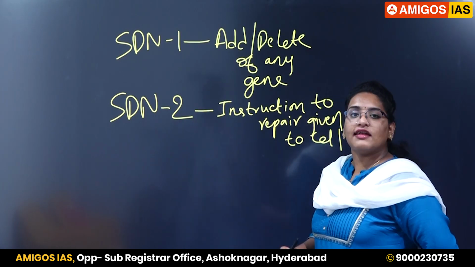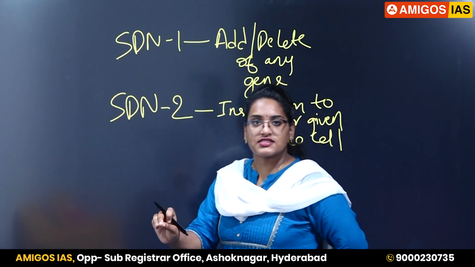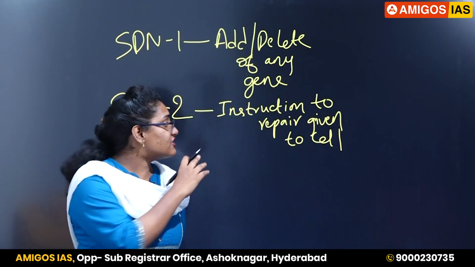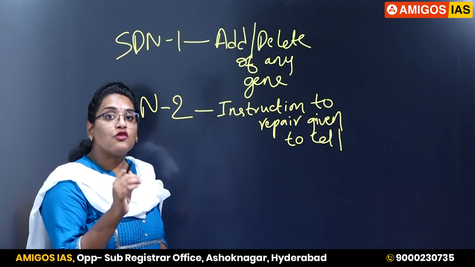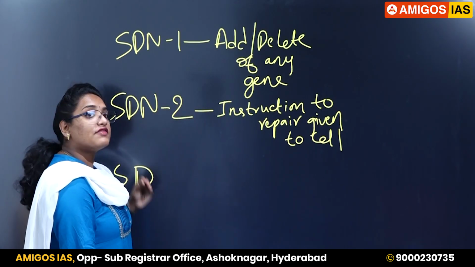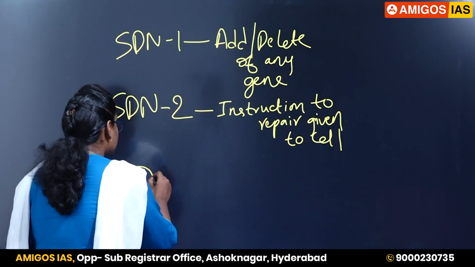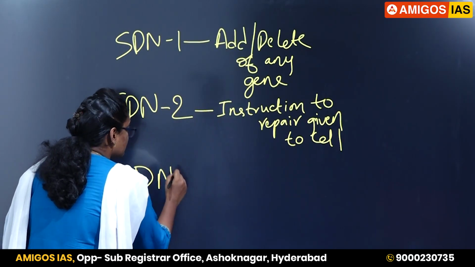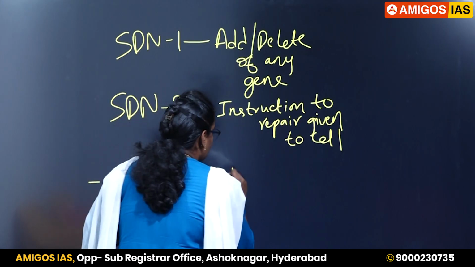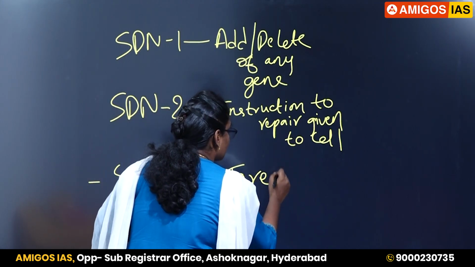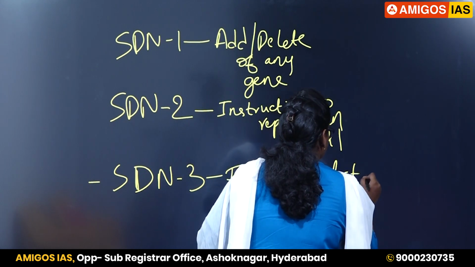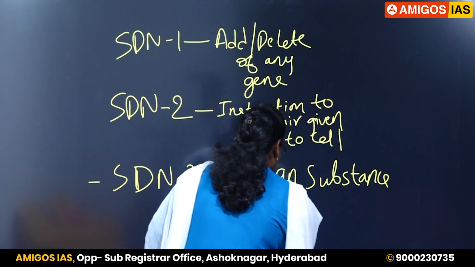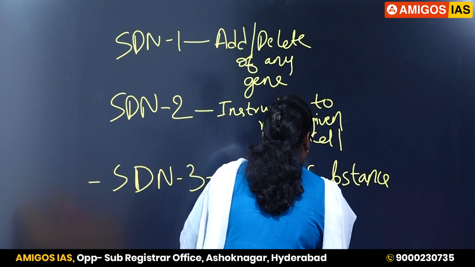So in SDN2, you are giving instructions to the cell to repair, and the instructions are copied by the cell. So this is the difference between SDN1 and SDN2. Now what is the difference in SDN3? That is site directed nuclease 3. In this, a foreign substance is introduced.